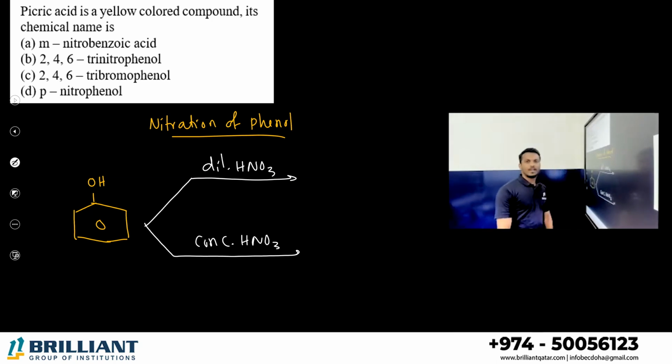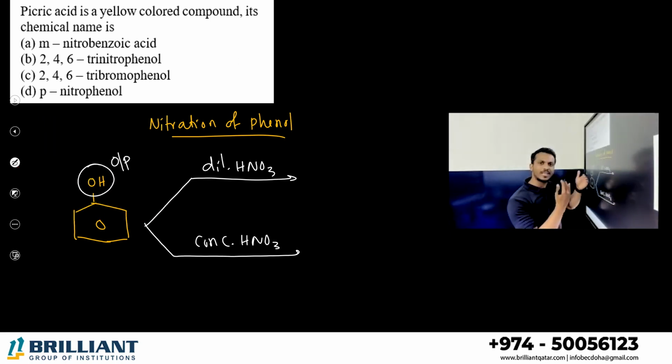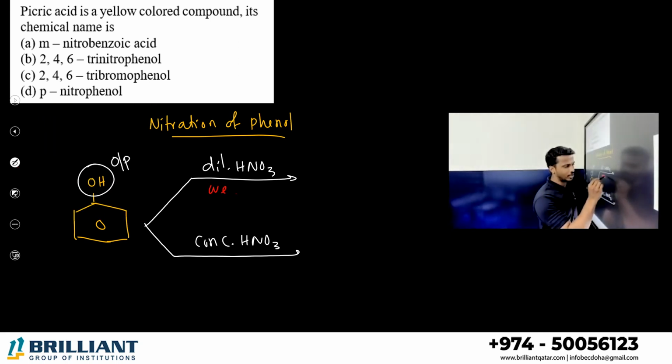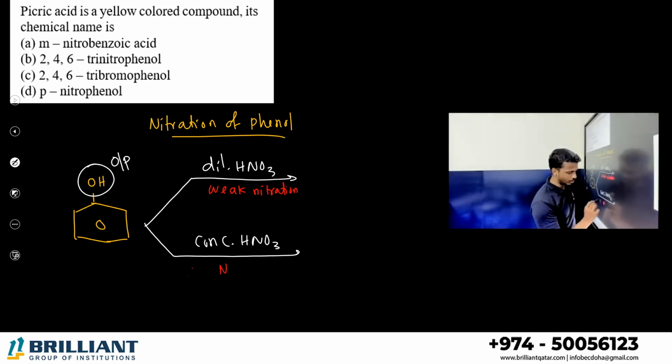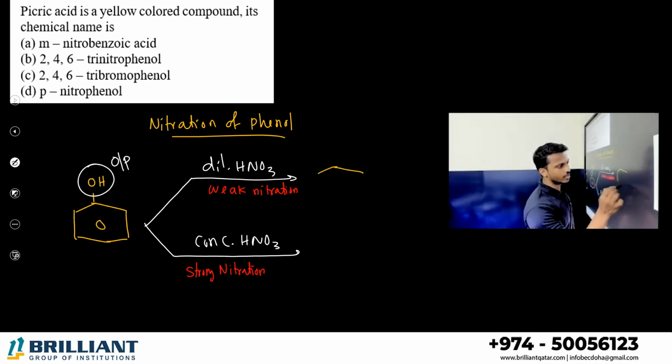If you are using dilute nitric acid, phenol is an ortho-para directing group. Nitration, as I told you, means the NO2 group is coming, and we can welcome it into ortho and para. What is the difference between dilute nitric acid and concentrated? This is a weak nitration because dilute nitric acid cannot provide the maximum amount of nitro group. Concentrated nitric acid contains the maximum nitro group. This is a strong nitration. So what will happen, dear all? Phenol is ready here.